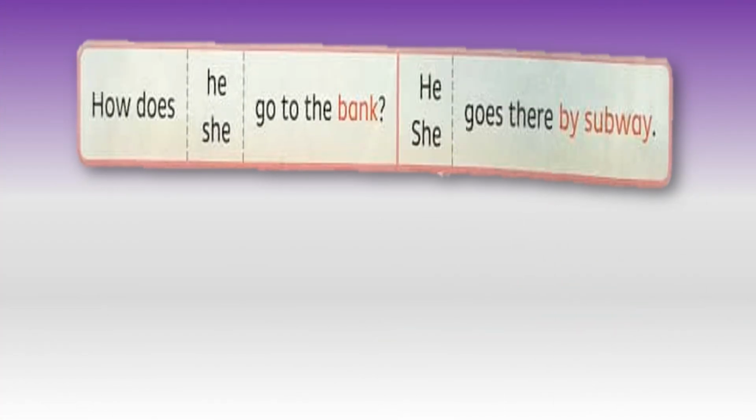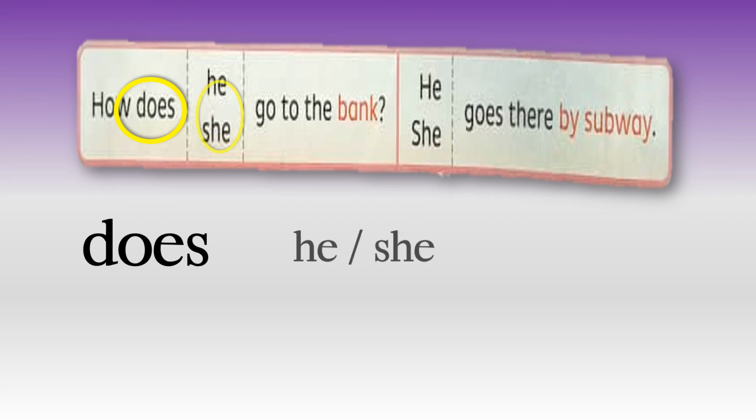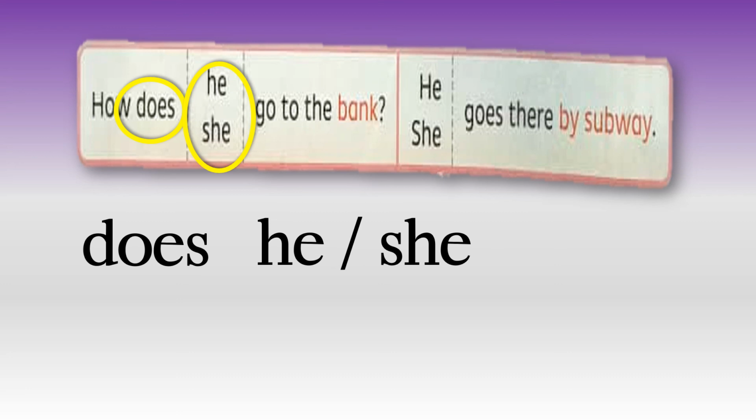Okay, here is question 2, but this time we're going to use he or she. We are not going to say I or you. So we know that if we use he or she in a question, the action do must become does. We use does with he or she in the question. How does he? How does she? There they are, he or she.